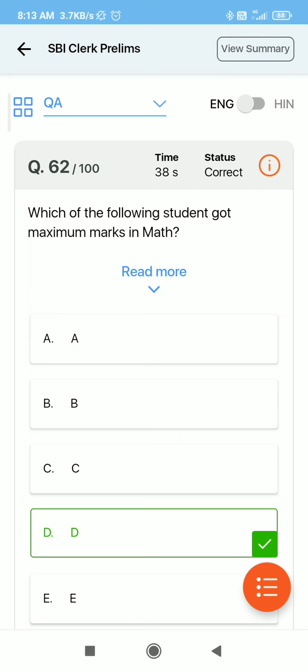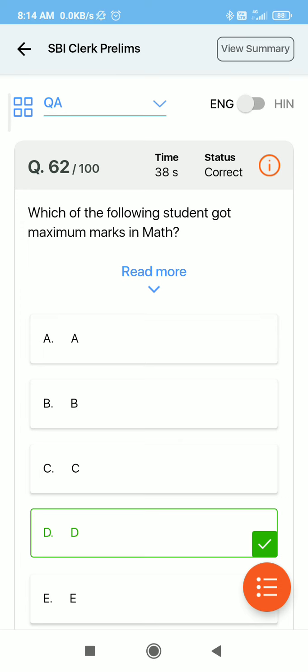And one more thing I want to tell you in quant is that don't try to move your pen in a fast manner to increase your speed in quant, because in quant our speed does not depend on the speed of our pen, but it depends on our calculation speed. So try to improve your calculation speed. One suggestion I want to give you is to solve 10 simplification, 10 number series of missing and wrong, and 10 quadratic plus 10 approximation questions daily. It will hardly take half an hour of your day, so try to do it.